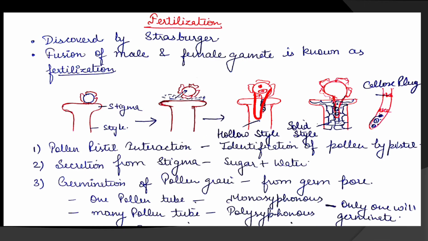So we have seen the first step, that recognition factors are secreted by the stigma as well as the pollen. If the pollen is compatible, then it increases in size by absorbing water and sugar from the stigma, and then the pollen tube germinates. Now what is next?